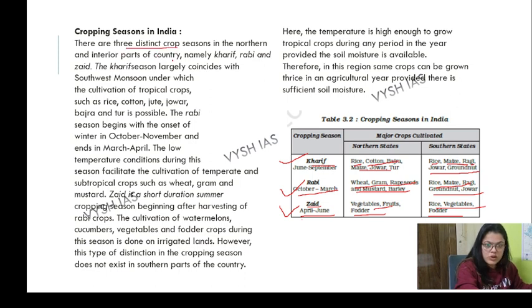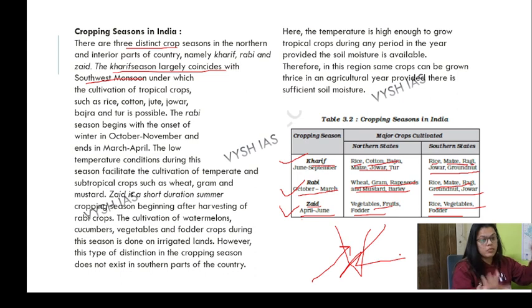We know there are three cropping seasons. The Kharif season coincides with the southwest monsoon. You must have read about the southwest monsoon and the retreating monsoon, which you must have studied in class 11. If you have not, then go and watch the videos. Very important. If you are not able to link this, you need to know it very well. I'm not demotivating any one of you, I'm just making you realize that you should go and watch the videos.